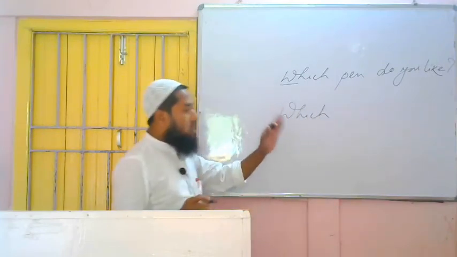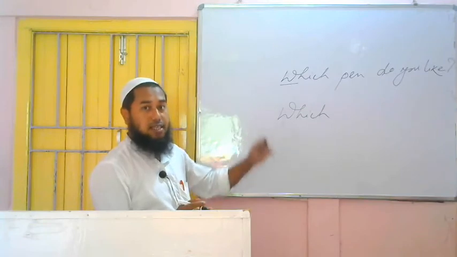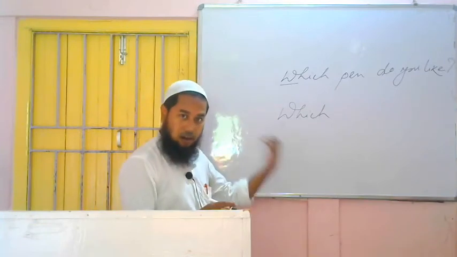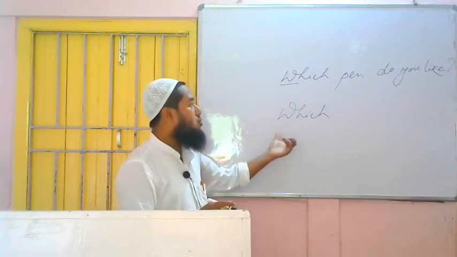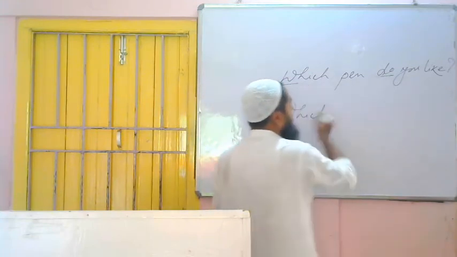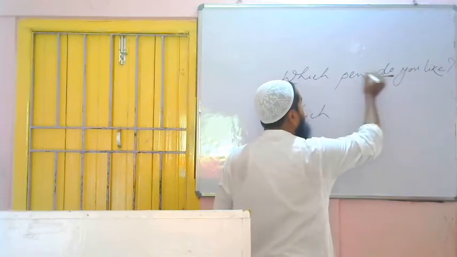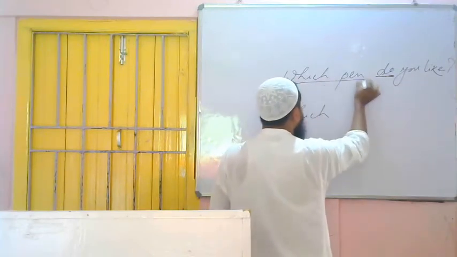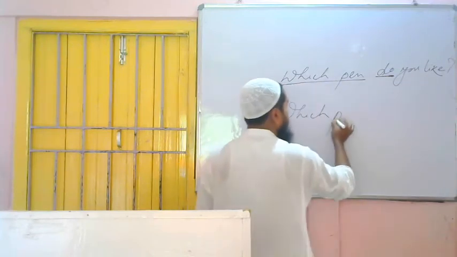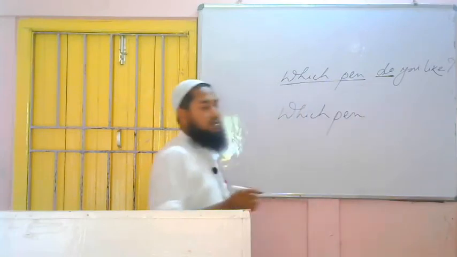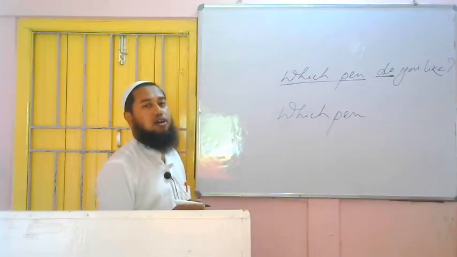And before the auxiliary verb, what are you doing? Earlier in the sentence, before the auxiliary verb, we got what? Only what. That's why we wrote what. Here the auxiliary verb is what? Before the auxiliary verb, whatever is there, you have to write which pen. The auxiliary verb is do. So before that, whatever part will be there with the WH type word, we have to write it: which pen. Then you see, this is a sentence of which tense, future or past or present?